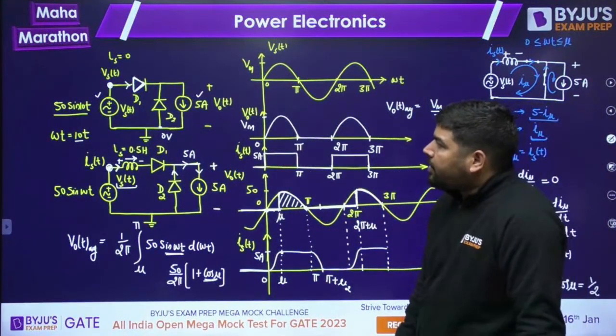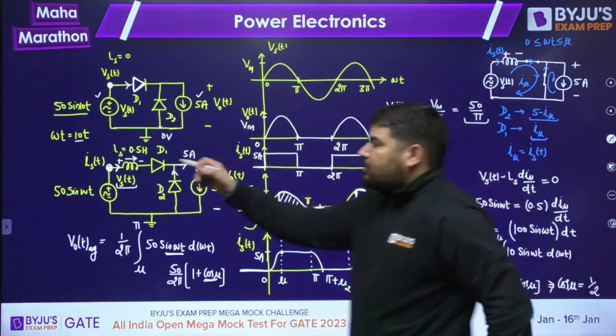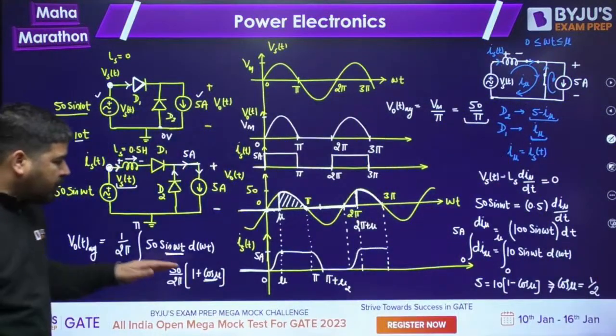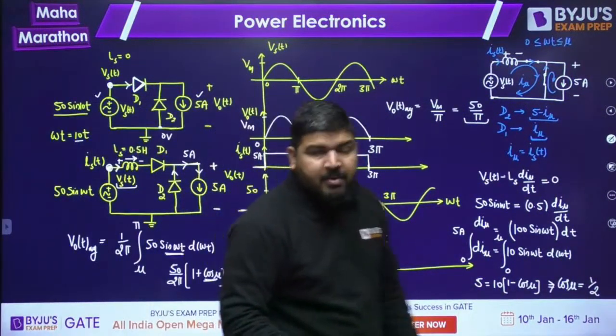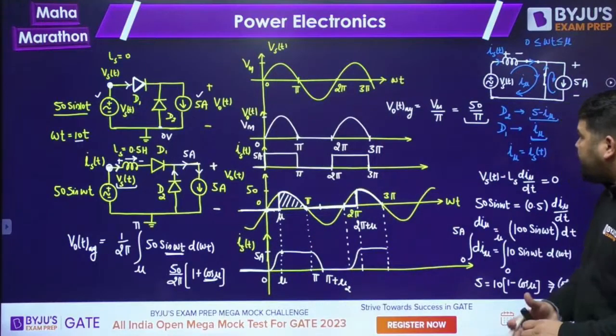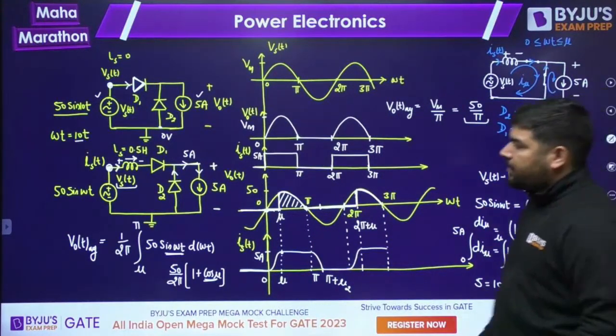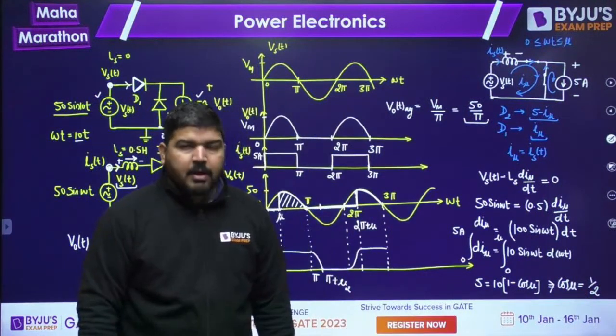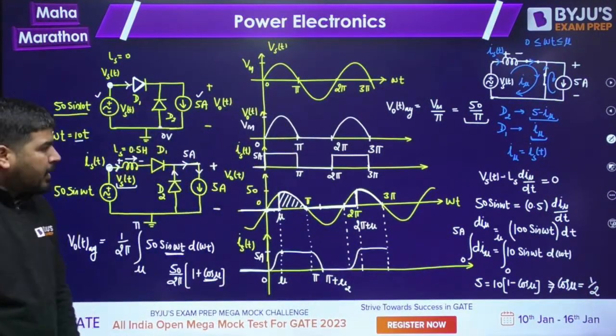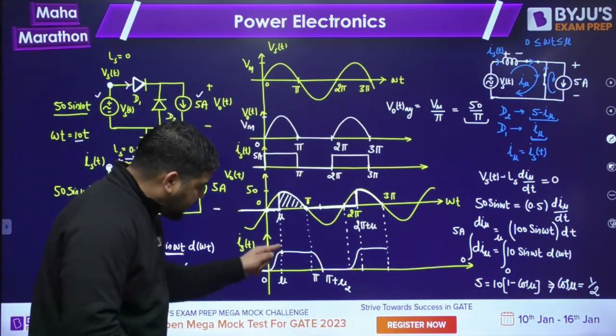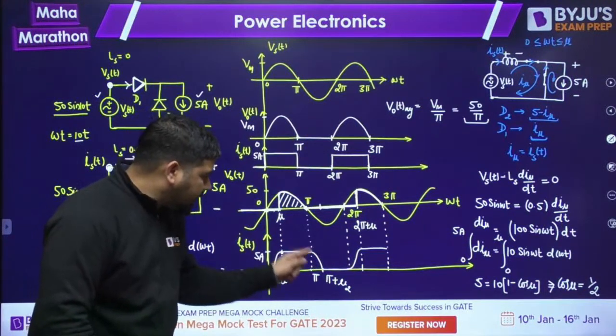Is it clear, guys? So this is the effect of the source inductance. I told you how to calculate this. If you don't remember any formula, you can apply the KVL concept. Now, you should understand the concept. Using that concept, I have solved it. There are some teachers who take it as linear variation. This will not be a linear variation.